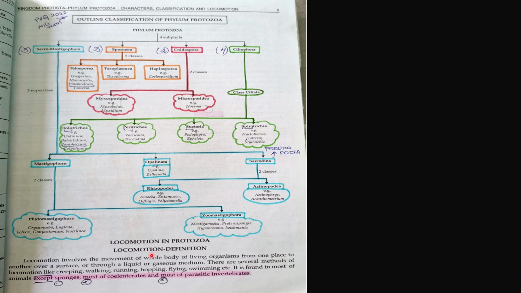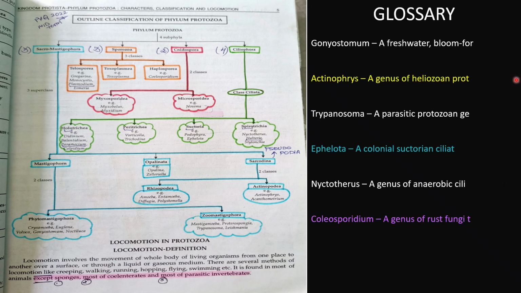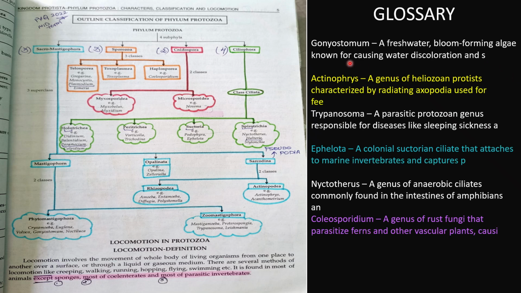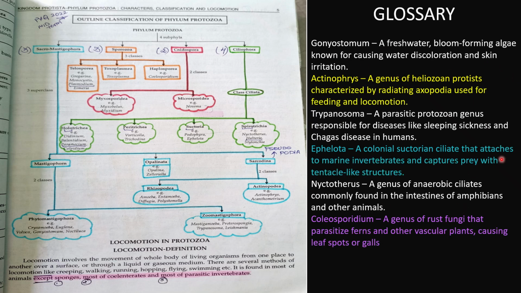Locomotion is basically defined as the movement from one place to another, either in liquid or gaseous medium. Mainly in the biosphere we use air as a medium. So locomotion like creeping, walking, running, hopping, flying, etc. It is found in most animals except sponges, because they are sedentary, sessile, they cannot move, and most of the parasitic invertebrates. So you can just go through the glossary to get familiar with some of the terminologies mentioned here.